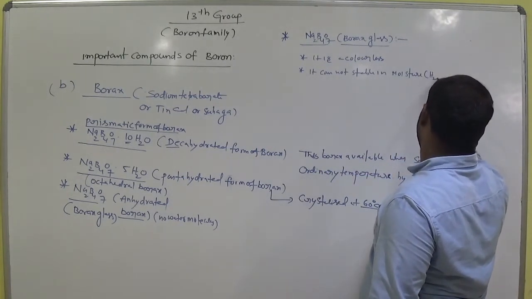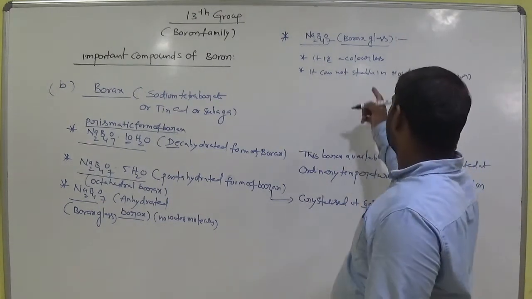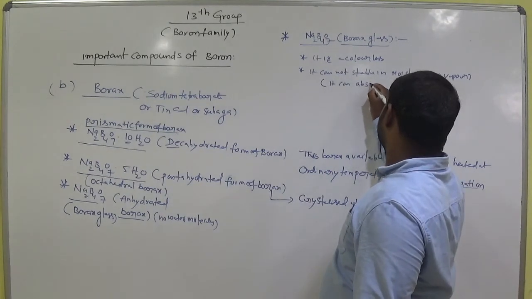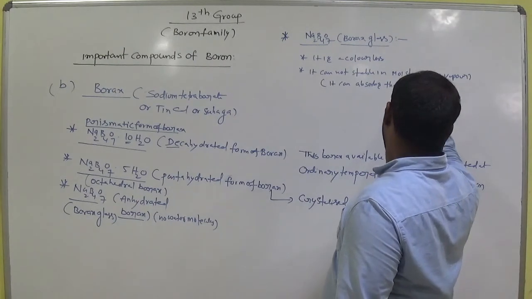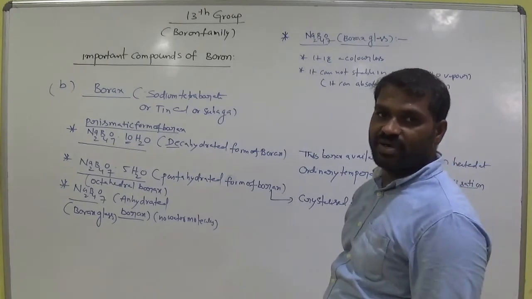Moisture means water in the form of vapor. Not stable means it can absorb the water vapor. Clear?